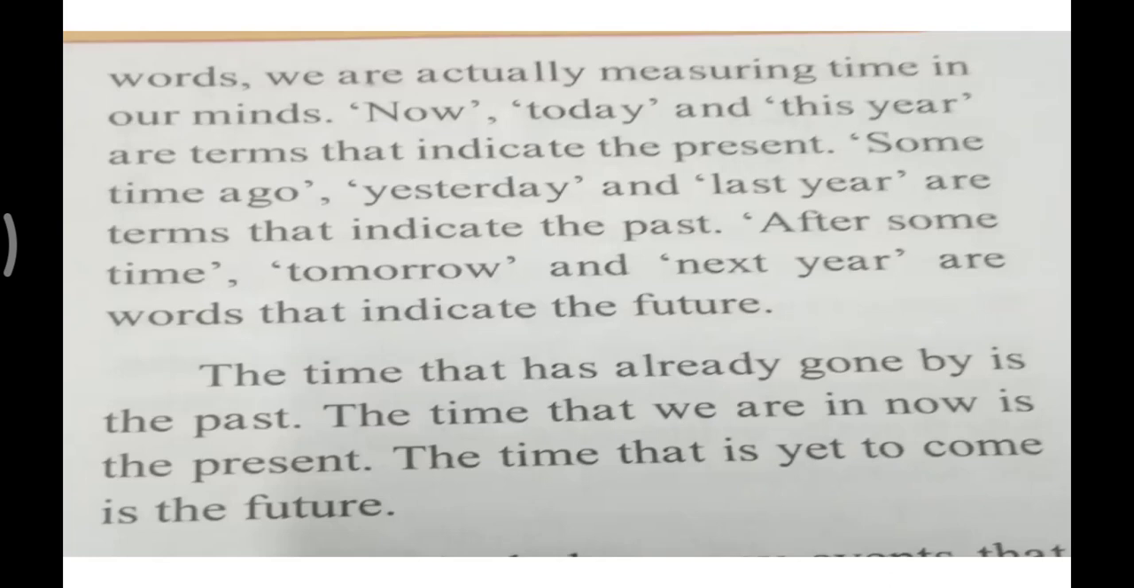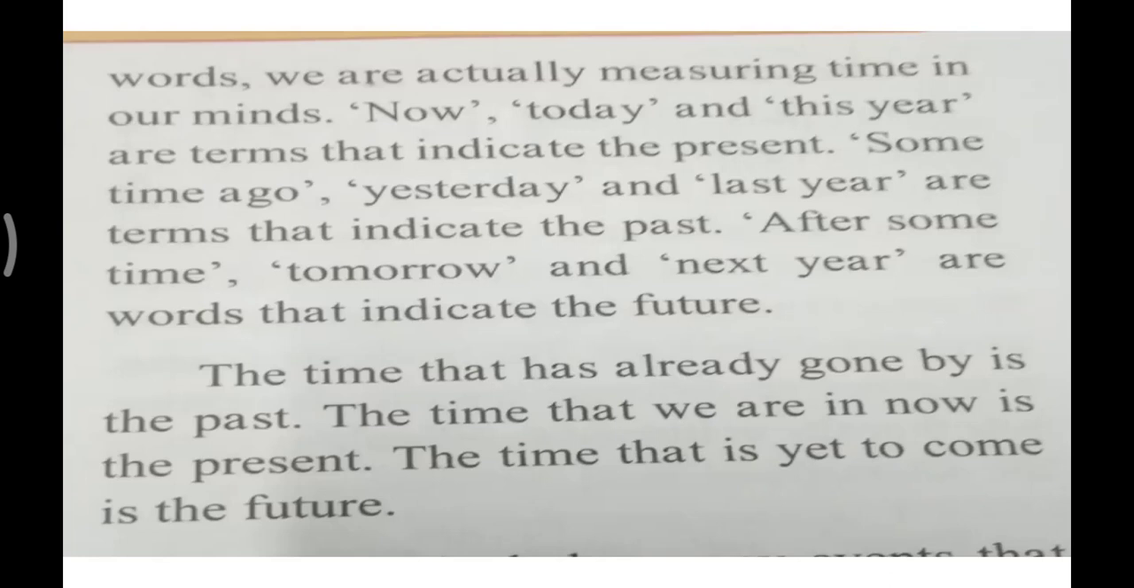Now, today, and this year are the terms that indicate the present. Isn't it? See, when we use the word now, or the word today, or the word this year, what does it indicate? It indicates the present time, correct? Then, some time ago, yesterday, and last year are terms that indicate the past, right? These are the terms that indicate the past, or the time which is already over.